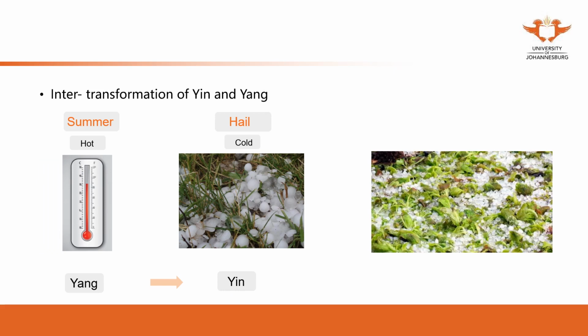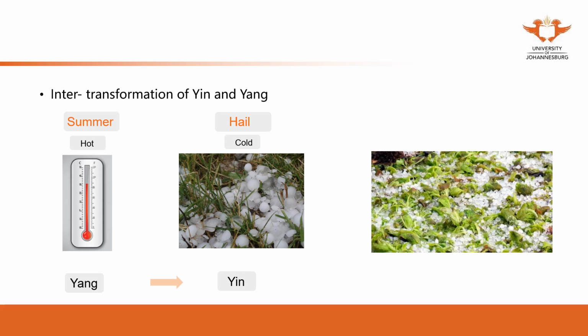The intertransformation of Yin and Yang. Yin and Yang sometimes can transform into each other. For instance, normally it is hot in summer, but sometimes it changes into cold, especially in Joburg, South Africa.